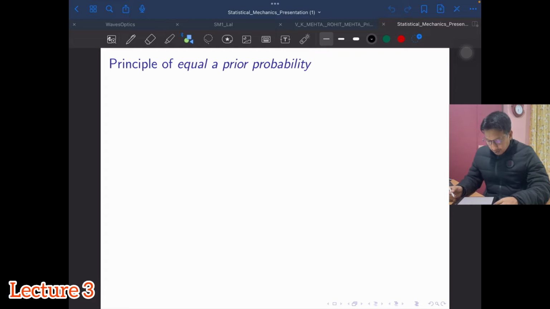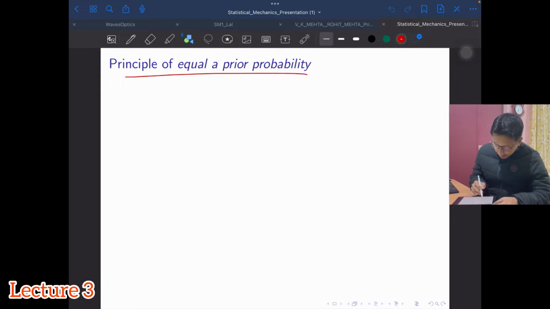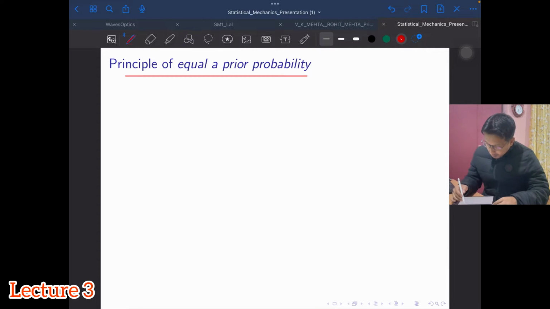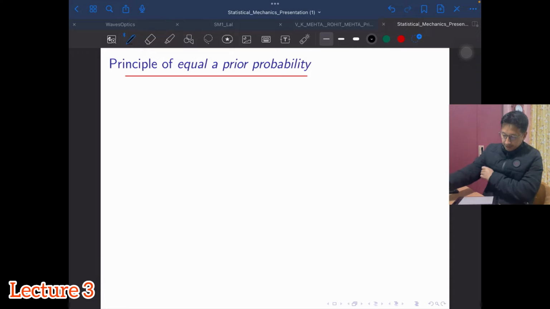So let's continue our discussion on statistical mechanics. Now we learn about the principle of equal a priori probability, as you can see here. This principle of equal a priori probability forms a fundamental basis of statistical mechanics. Now let's try to understand it from an example point of view.